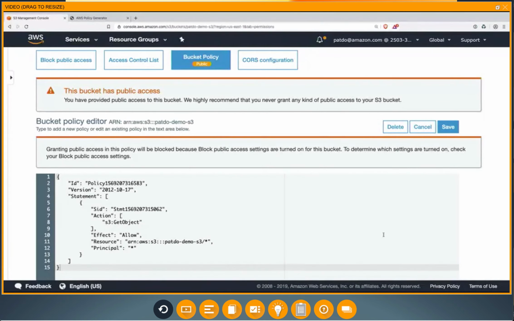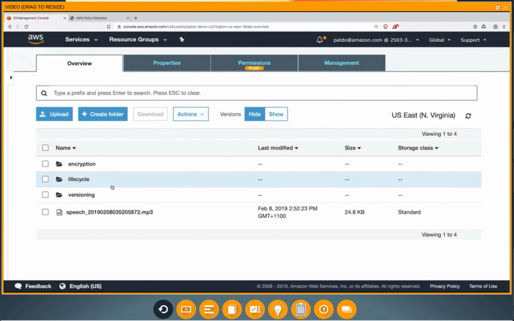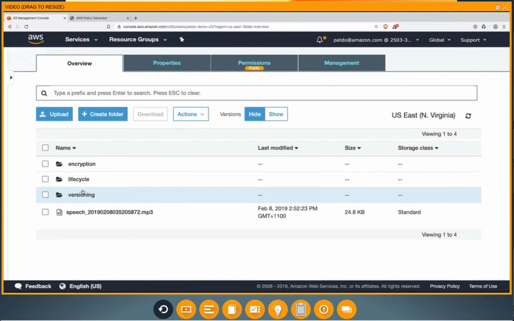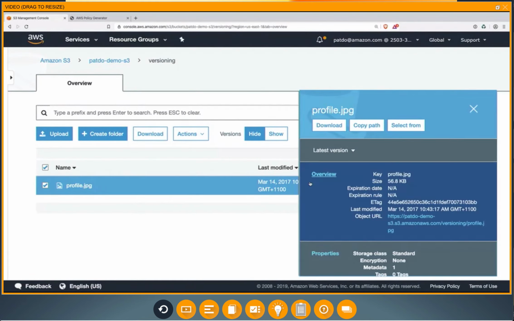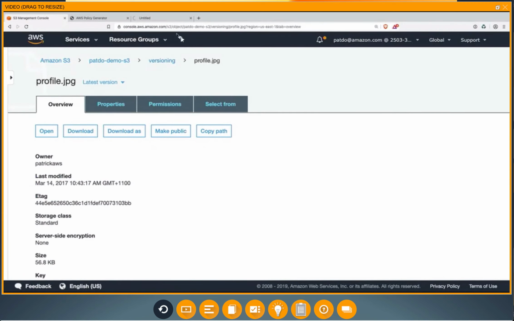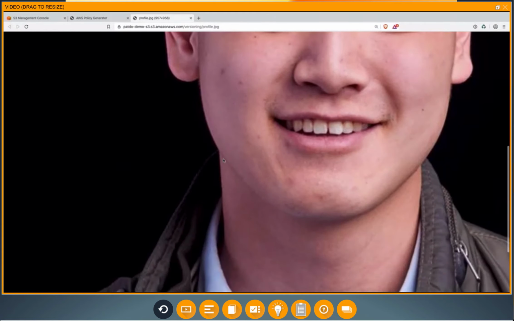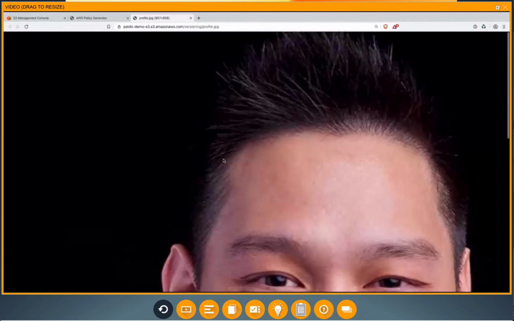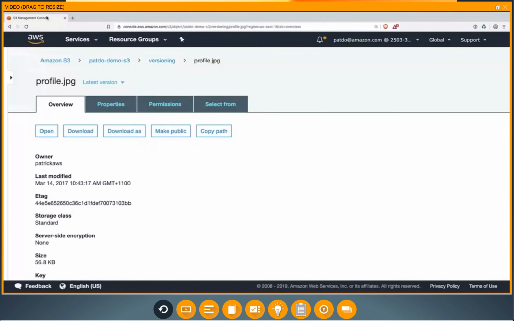Right, so now let's go back to our objects and see if we can go and access some images. We can download this speech file if I want to, but I'm going to go and show an image. This is a picture of me. Click Open on that. And here you can see it's a very high resolution picture of me that we use for the profile for this class. So that's an example of how you can make your buckets public. All right, so I'm going to close that.